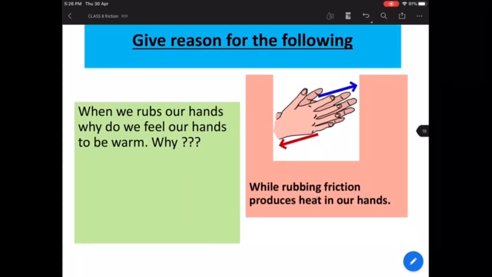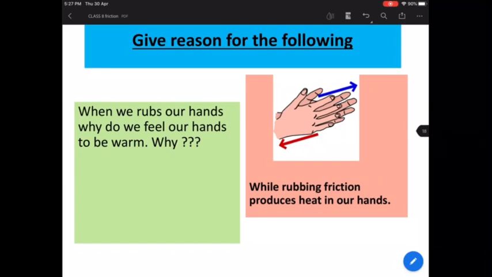Another one is, there are some small questions that we can ask you related to whatever we have learnt till now. When we rub our hands, in winters we generally keep rubbing our hands. Why do we rub our hands? Because we want to feel warm. We want our hands to be warm, right? So while rubbing the hands, why do our hands feel warm? What makes this heat get produced in between our hands?